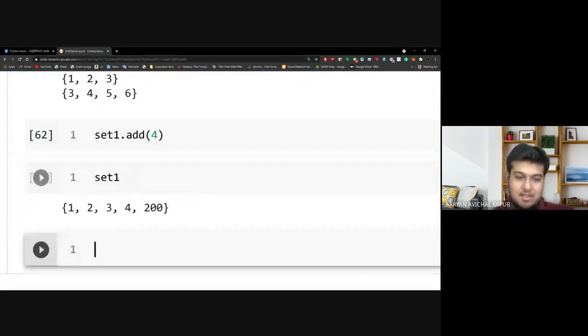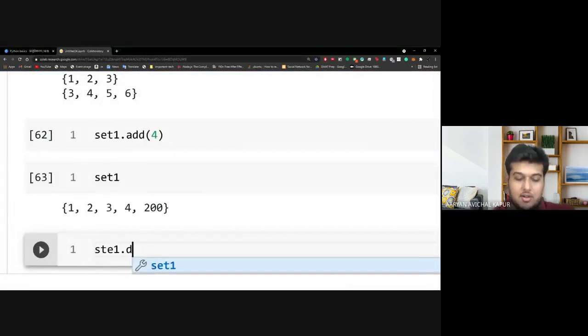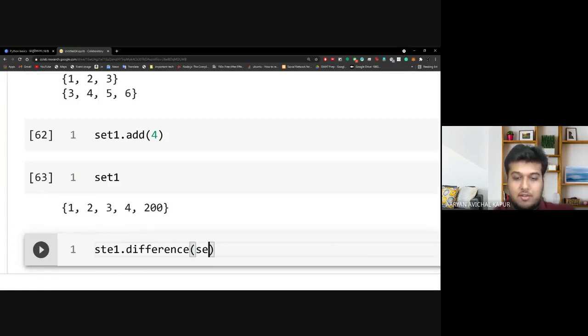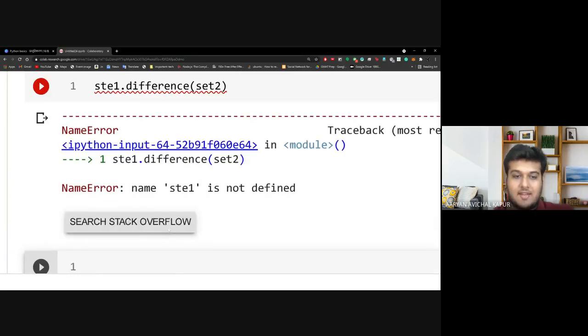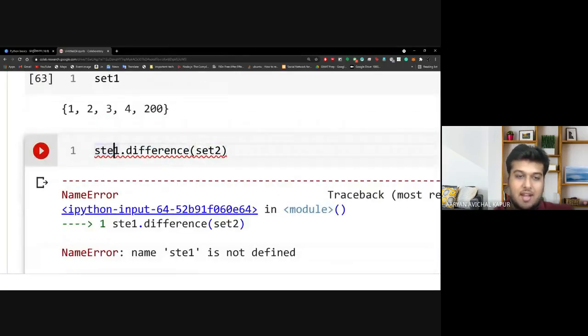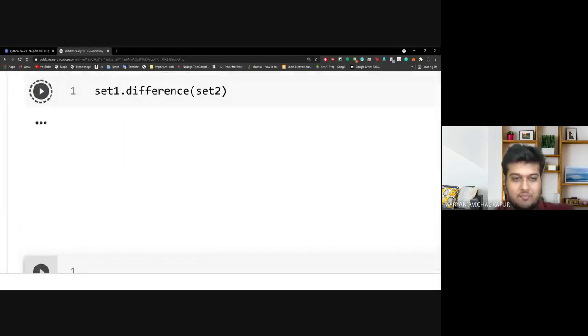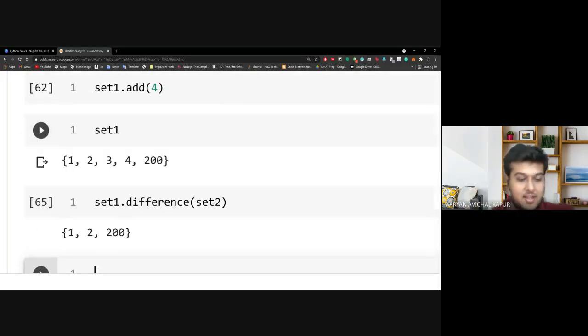Difference is something that I'll show to you. So set 1 dot difference set 2. This would give me the distinct values that we have in set 1 and set 2.